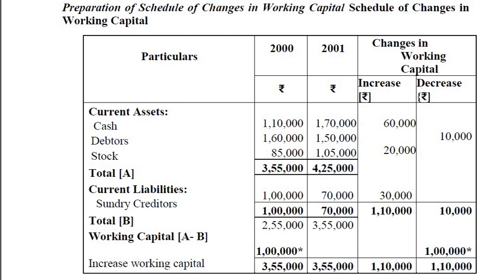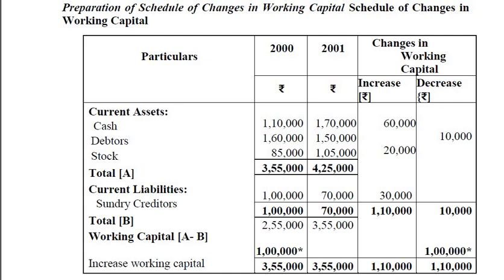Working capital is A minus B: 3,55,000 minus 1 lakh, that is 2,55,000 for the year 2000. For the year 2001, 4,25,000 minus 70,000, that is 3,55,000. The total increased value is 1,10,000 and the total decreased value is rupees 10,000. You need to decide whether it is decreased or increased.